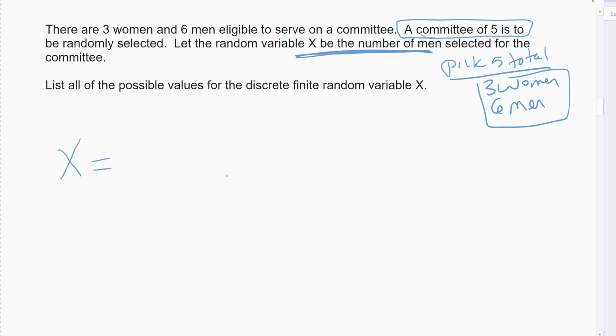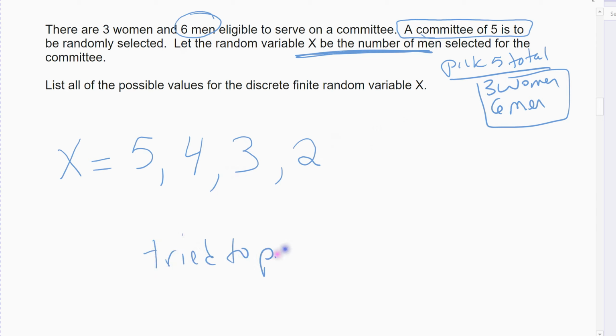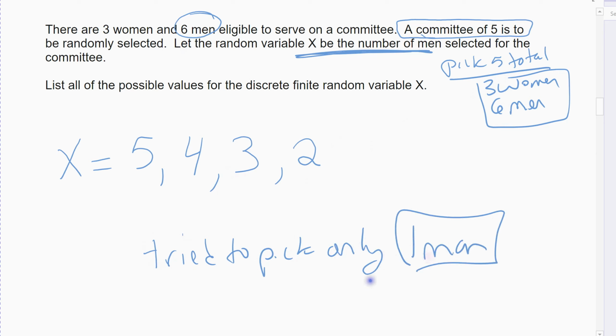So X. Could I have a committee with all 5 members being men? Yeah, I've got enough for that because there are 6 men. Next, can I have a group with 4 men? Well, if I pick 4 men, I still have a woman to complete my group, so that works. If I pick 3 men, I'm good because I still have 2 women to finish out my group of 5. If I have 2 men, I've got 3 women, but then I stop there, because if you tried to pick only 1 man, well, I have 1 man, and then I'd have to use my 3 women.